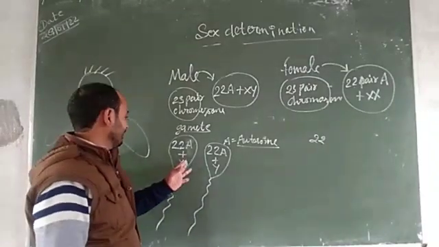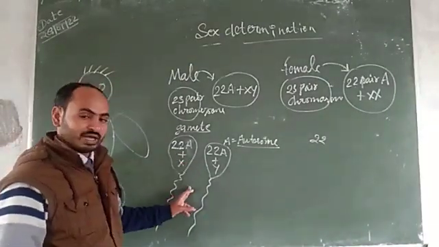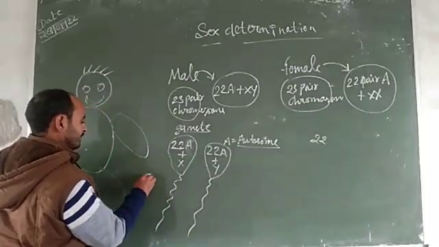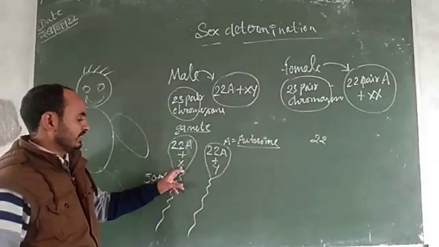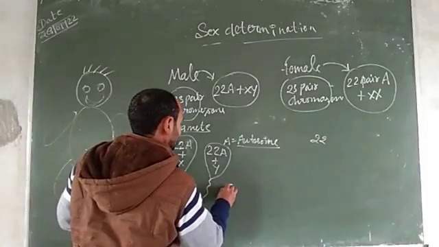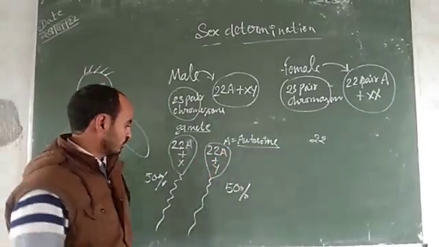So when gametes are formed, they form two types of gametes. Half the gametes, it means 50% of gametes, have the X chromosome and 50% of gametes have the Y chromosome.